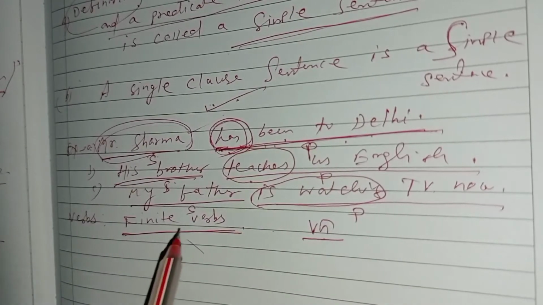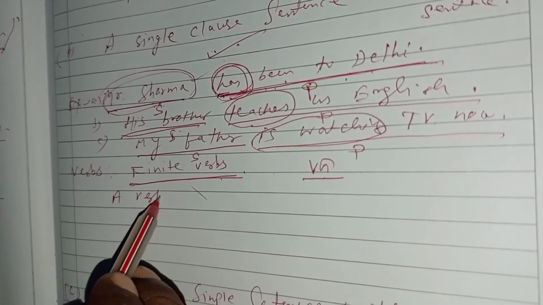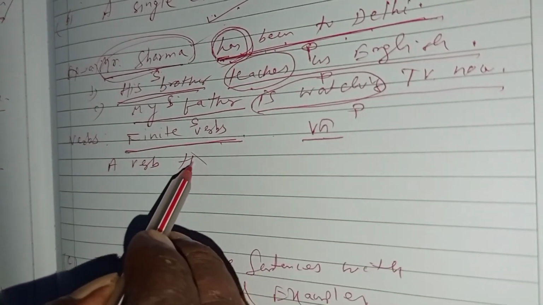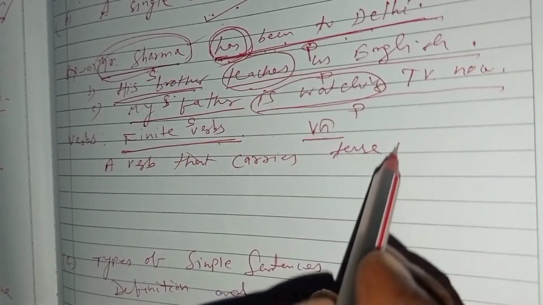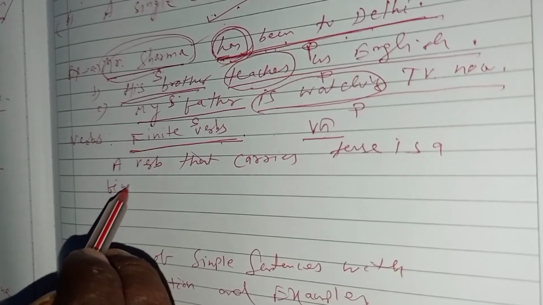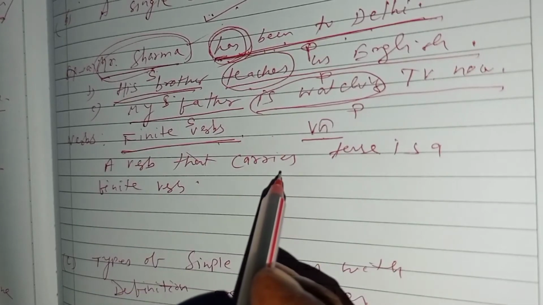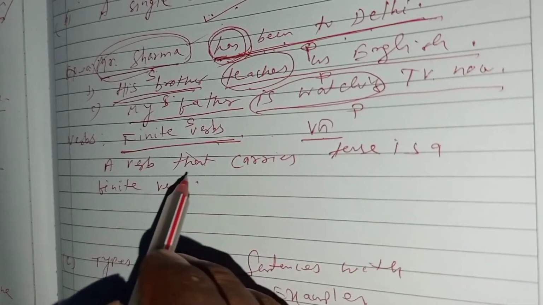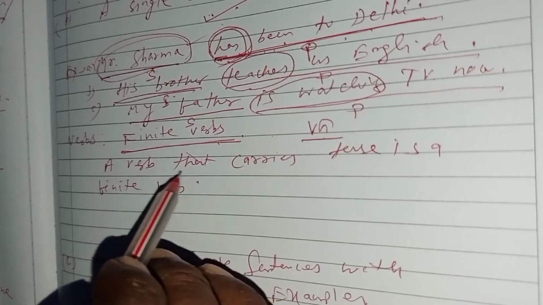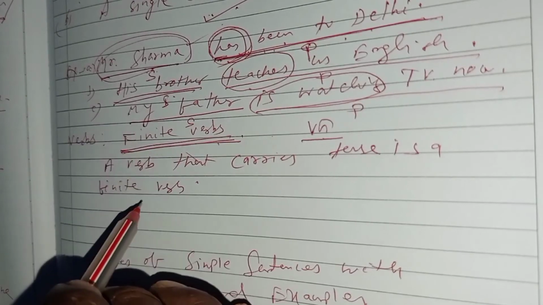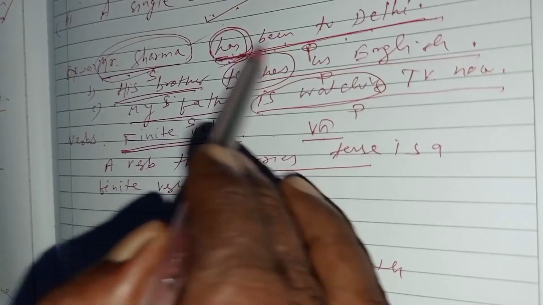What is a finite verb? First you should know the definition of a finite verb. A verb, or any verb that carries tense, is a finite verb. In English, there is a finite verb and also a non-finite verb. Before doing other things, we should first know what the finite verb is. A finite verb is the verb which carries tense. That means here in the sentence, Mr. Sharma has been to Delhi.